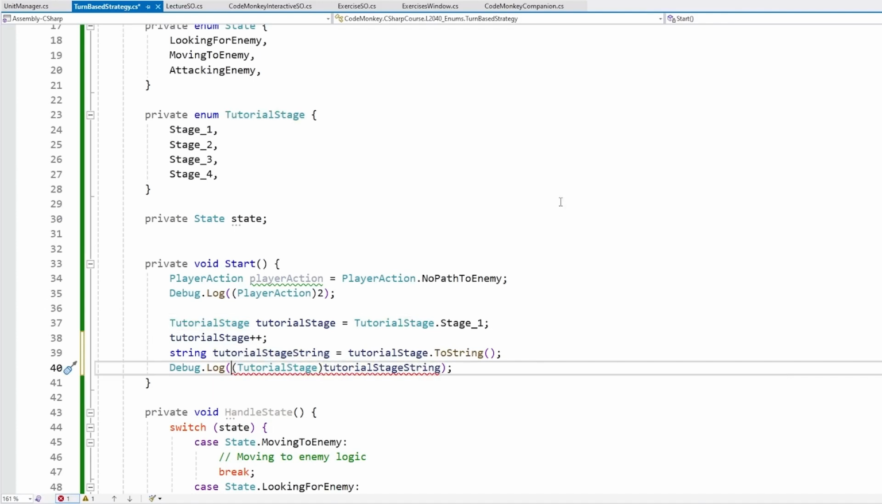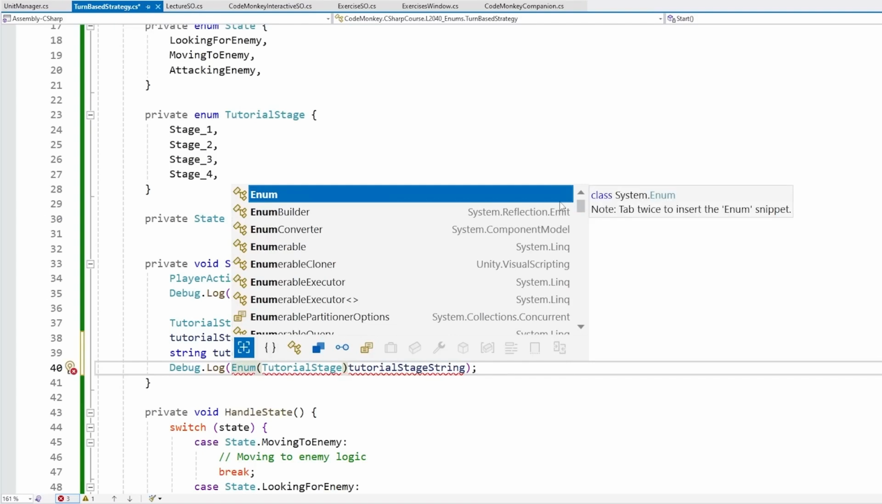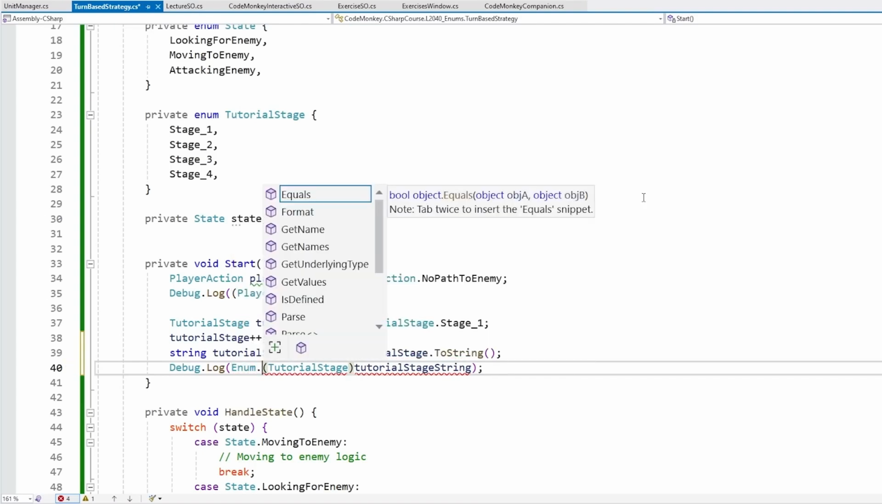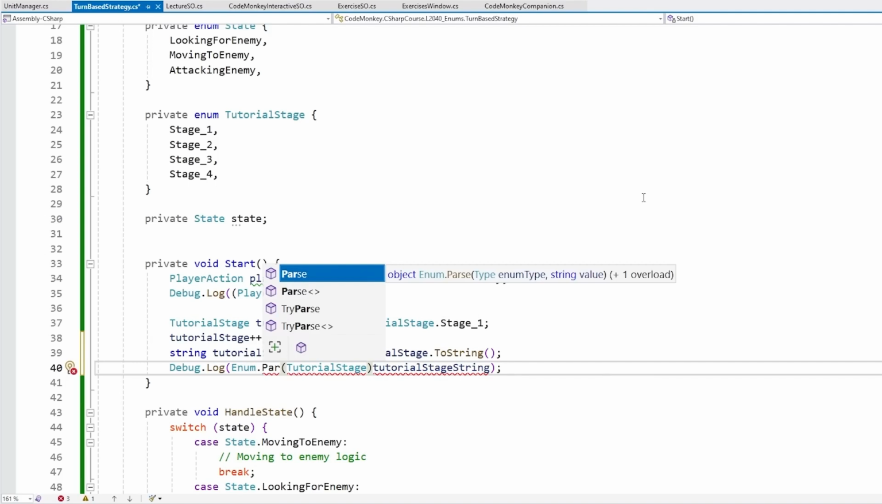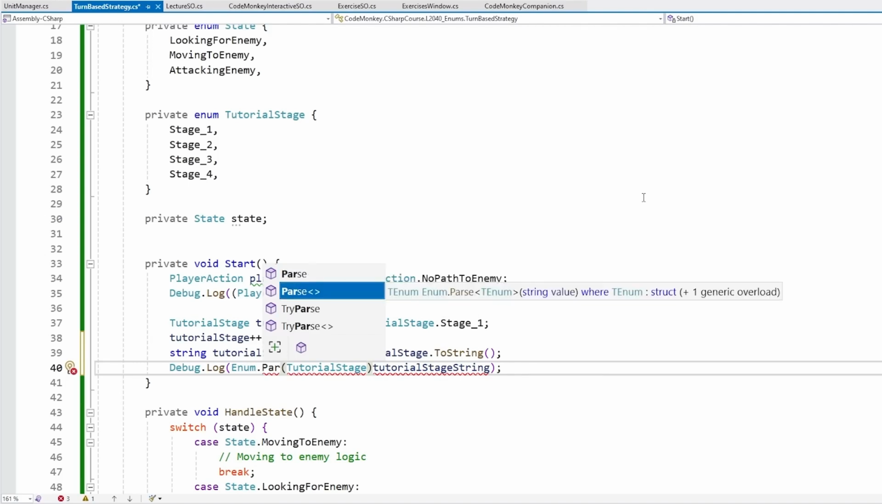So if you want to do this, the correct way is to go inside the enum class. This one exists inside System. So you go inside of this one, and then there's a Parse or a TryParse. The only difference is this one returns a bool whether the parse succeeded or not, whereas this one assumes it always succeeds. And you can see these also have versions with these angled brackets. These are generics, which I'm going to cover in more detail later on in this intermediate section.